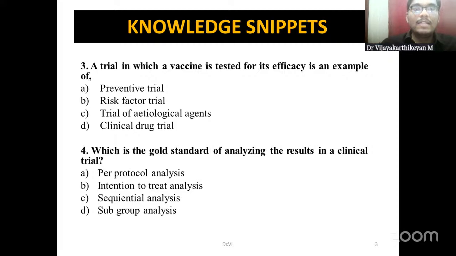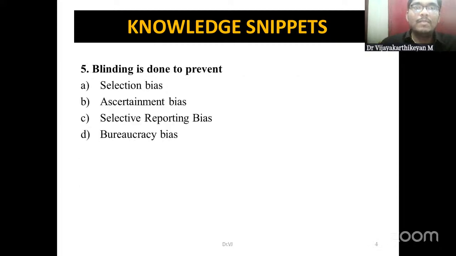The next question is, which is the gold standard of analyzing the results in a clinical trial? Whether it is per protocol analysis, intention to treat analysis, sequential analysis, or subgroup analysis. The last question: blinding is done to prevent what? Selection bias, ascertainment bias, selective reporting bias, or bureaucracy bias. Put your answers in the chat box, and we will review the answers at the end.